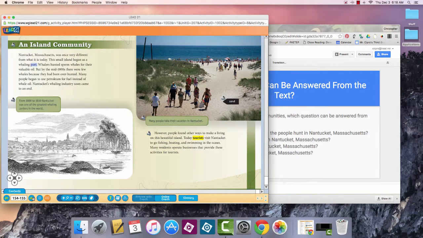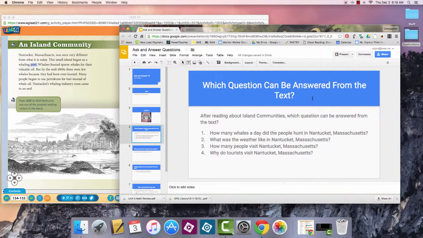Okay, next section is called an island community. In third grade, while I read page 154 and 155, I have a little question. It's called which question can be answered from the text. So after reading about island communities, which question can be answered from the text? Here are my questions. How many whales a day do the people hunt in Nantucket, Massachusetts? What was the weather like in Nantucket, Massachusetts? How many people visit Nantucket, Massachusetts? And why do tourists visit Nantucket, Massachusetts? Okay, so I have 4 questions here. As I'm reading, let's see if we can answer any of these.